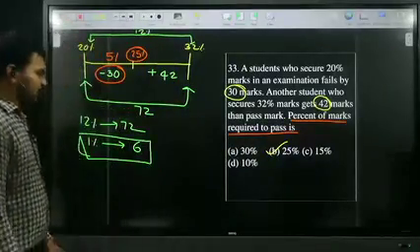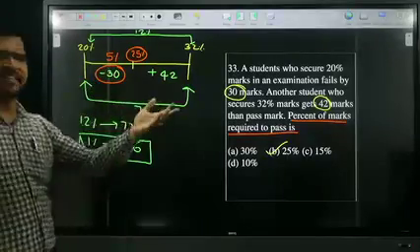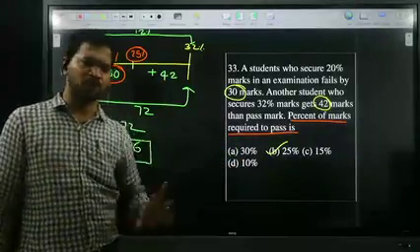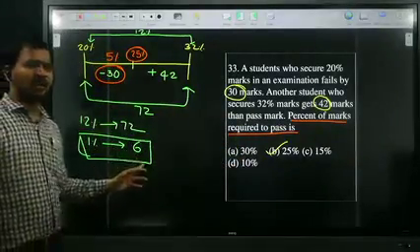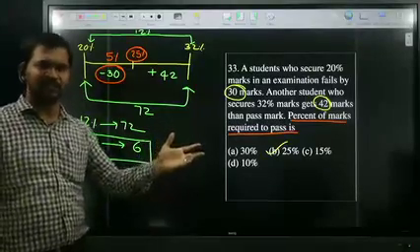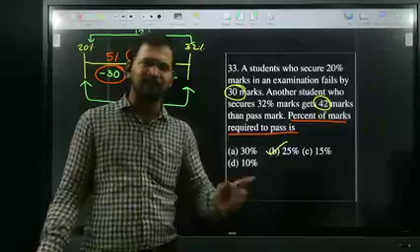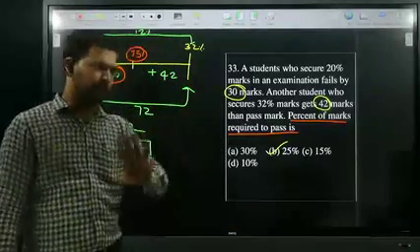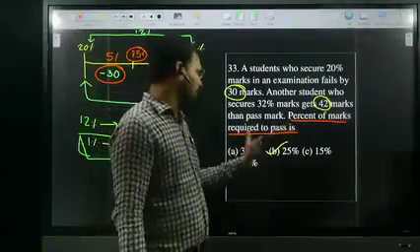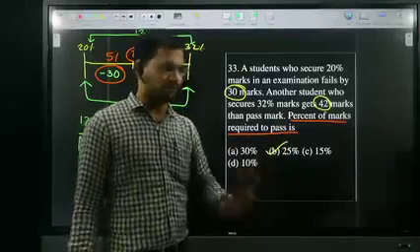Very good. In the same question, if they ask to find the maximum marks, then no doubt. Here 1% is 6, maximum marks is nothing but 100%. 100% is nothing but 600. If they ask maximum marks, your answer is 600. But here they are asking only the percentage of marks required to pass. All of you understood? Very good.